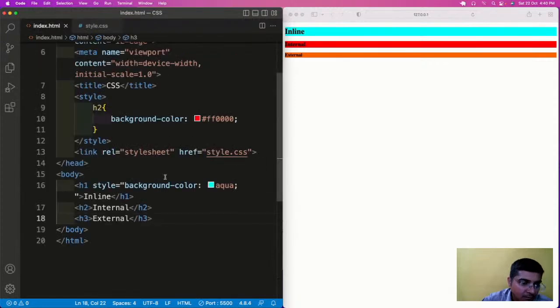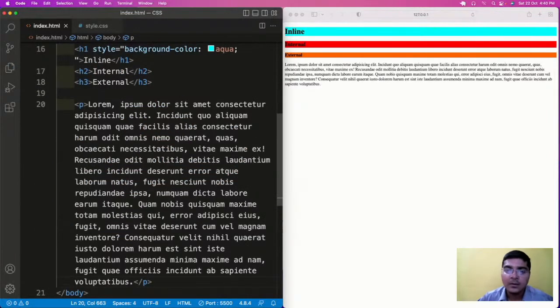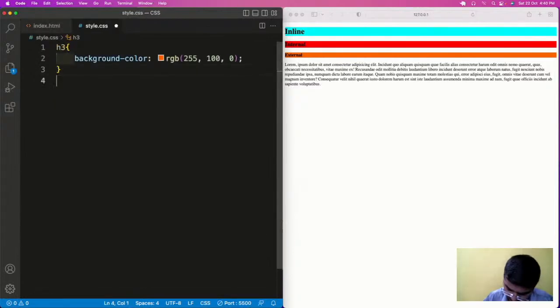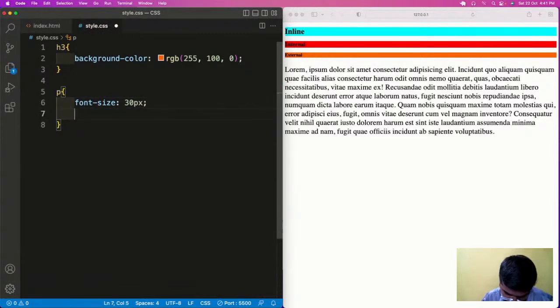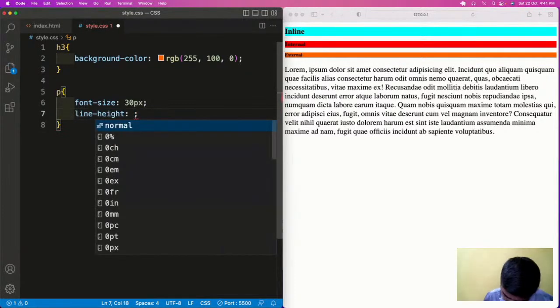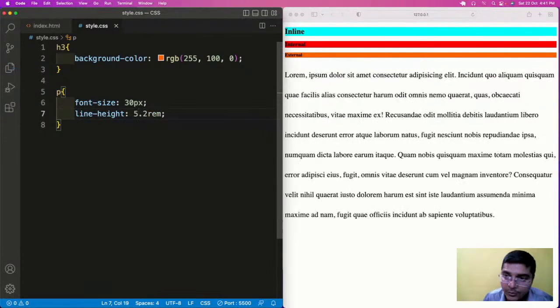Now let us have a paragraph tag. After this, let us have some font properties, because font properties are again very important here. Okay, so let us have a font size of 30px, and let us have some space between the lines. So we have line height 1.2 rem. 1.2 looks very small, so 5.2.